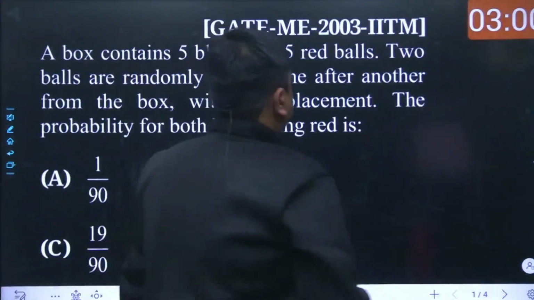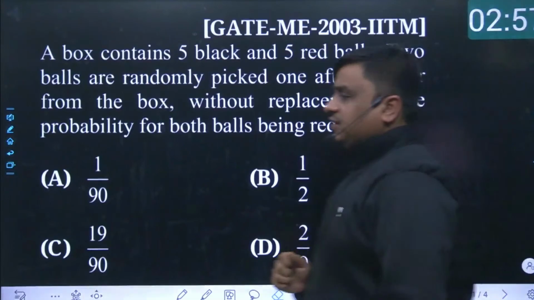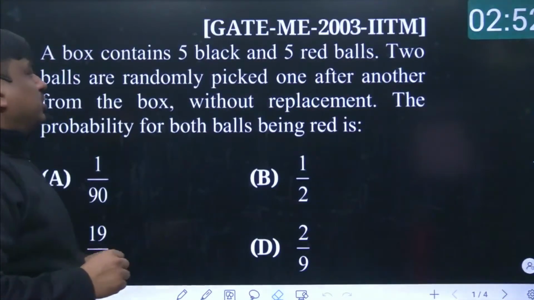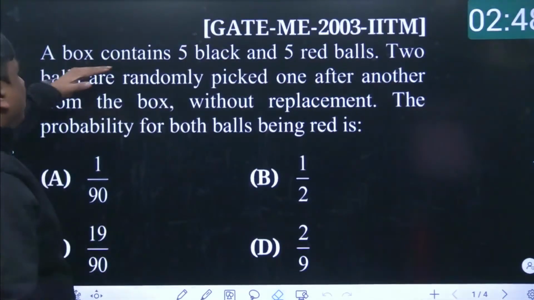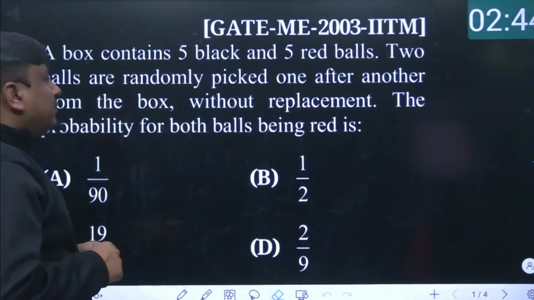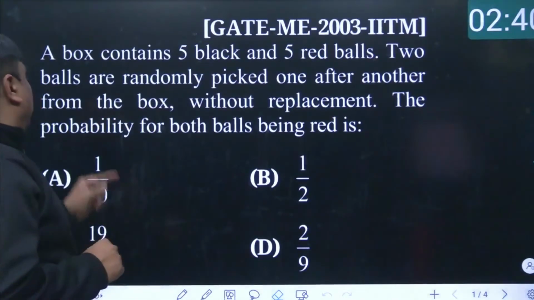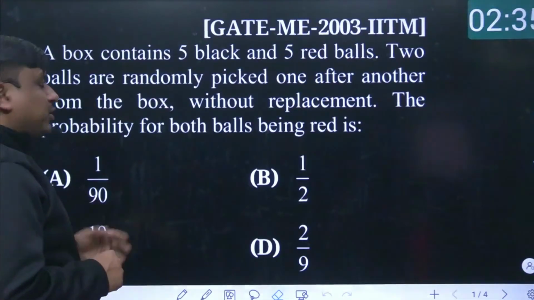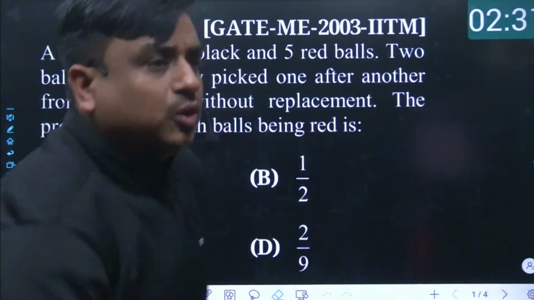So here comes the question. Read the problem carefully and tell me what must be the best answer. This question was asked in mechanical engineering in the year 2003, and the problem was framed by IIT Madras. The problem states: a box contains 5 black and 5 red balls. 2 balls are randomly picked out, one after another, from the box without replacement. The probability for both of the balls to be red is, and 4 different options are given along with this problem. Tell me what must be the best answer according to you.